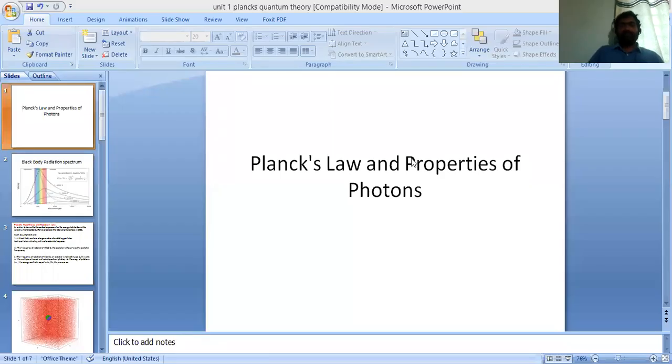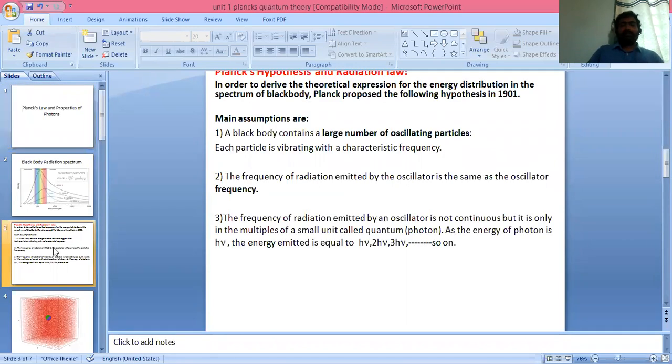Welcome to a session on Planck's law and the properties of photons. In order to derive the theoretical expression for the energy distribution in the spectrum of a black body, Max Planck proposed a hypothesis in 1901. This is called Planck's hypothesis and radiation law.